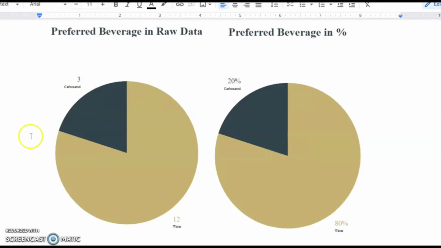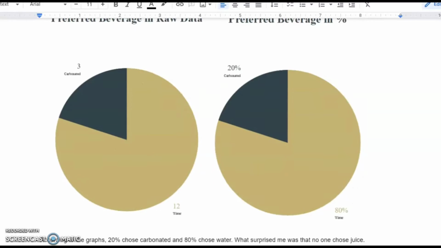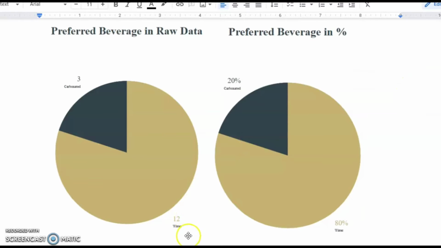That's 3 divided by the total amount of people, which is 15, which got 20%, and 12 divided by 15, which is 80%. What surprised me about this data was that no one chose juice. Everyone either chose water or carbonated drinks. And even for those that chose carbonated drinks, they were still outweighed by the people that chose water.